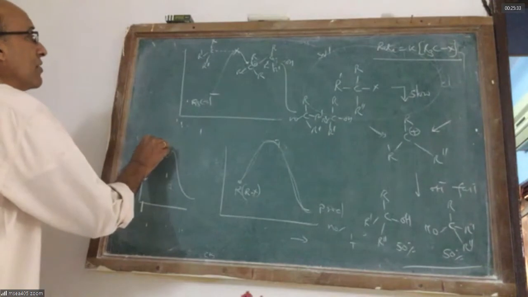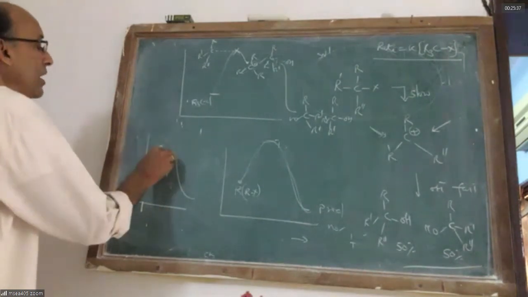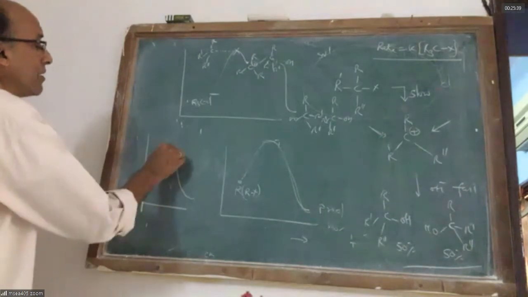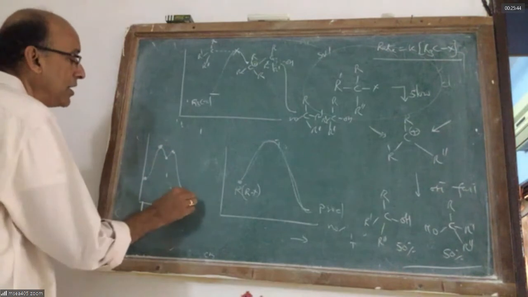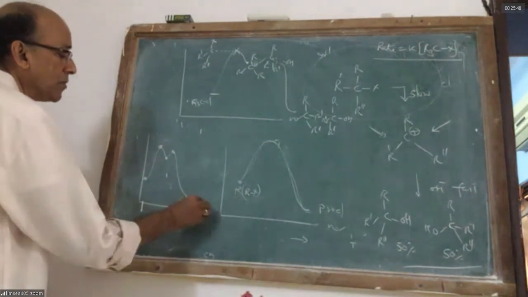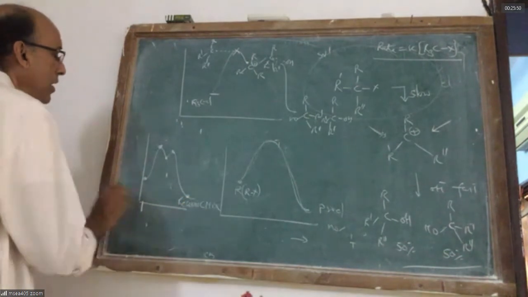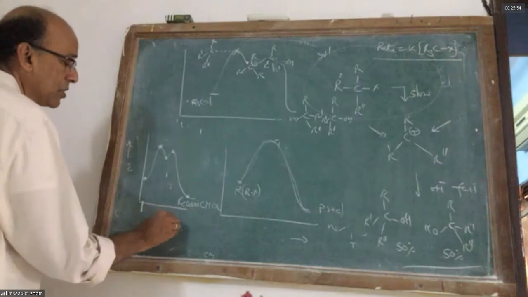This is the state where the bond is breaking and the leaving group is going out. This is the state where you get the carbocation. This is the state where the incoming nucleophile is making a bond. This is the product. The product is a racemic mixture. This is the energy level diagram, with reaction progress as the reaction coordinate.